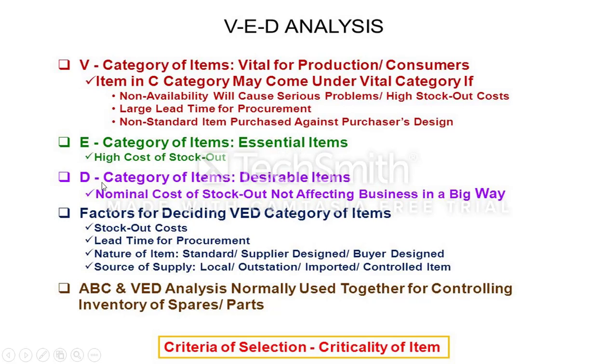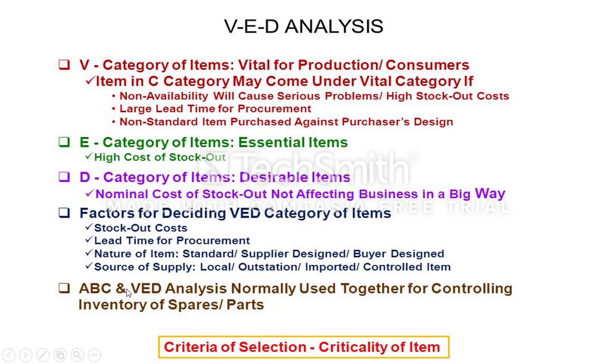E category means essential item. This has high cost of stock out. D category item means desirable item, with nominal cost of stock out and not affecting the business in a big way. So desirable is always given less importance. The factors for deciding VED category are stock out cost, lead time for procurement, nature of item, whether it is a standard supplier-designed or buyer-designed item, and source of supply: local, outstation, imported, controlled. Based on this, the VED categorization is done.